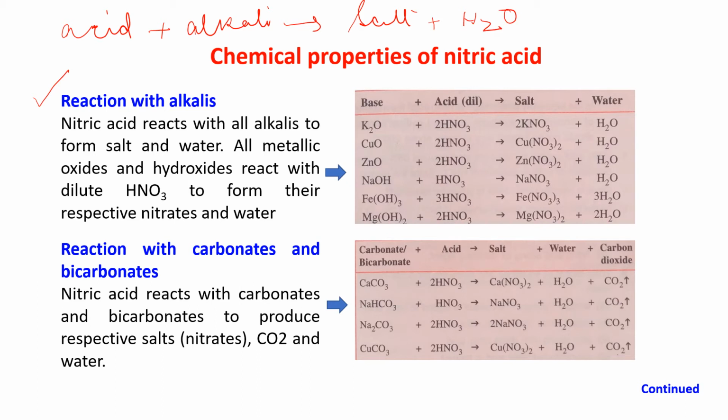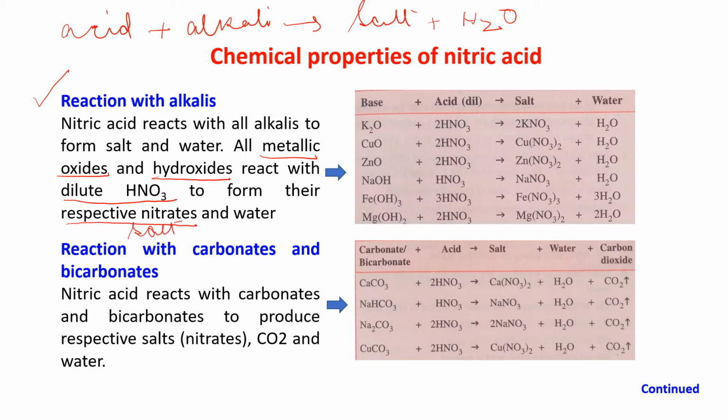I told you that. So, in the same way, when nitric acid reacts with alkalis, it will form salt and water. So, all metallic oxide as well as hydroxide react with dilute HNO3 to form their respective nitrates, that means salt.